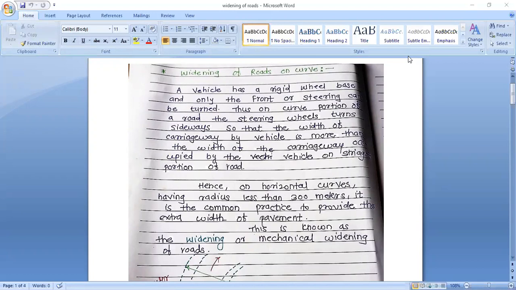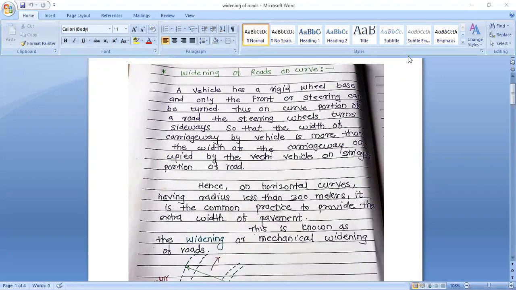Now in this lecture we are going to discuss the next geometric design parameter of highway, that is the widening of road on curves. Now see what is the widening of road. The term widening means the extra portion of road that is required while turning a vehicle on the curve.